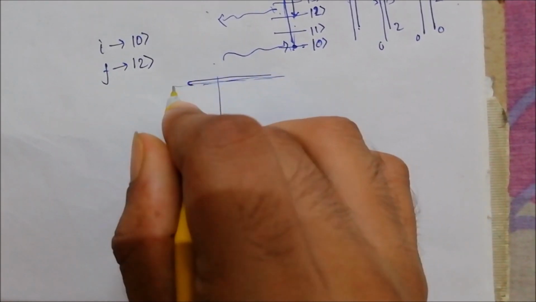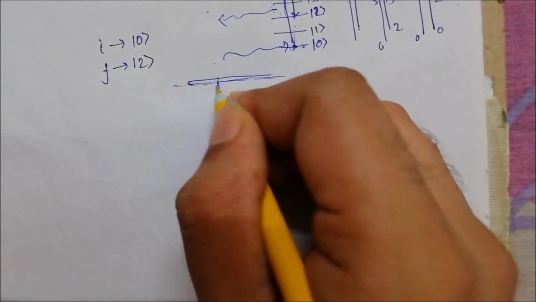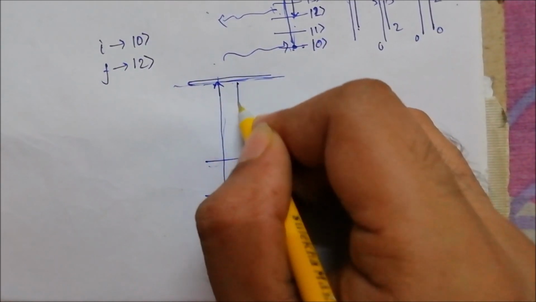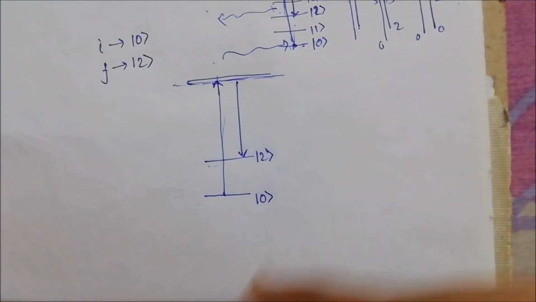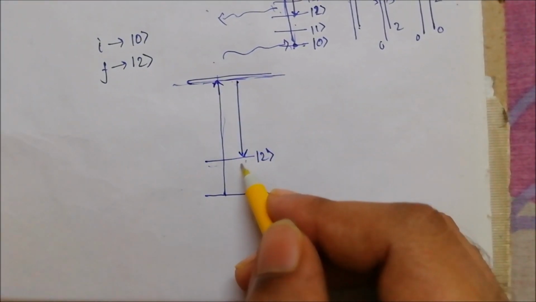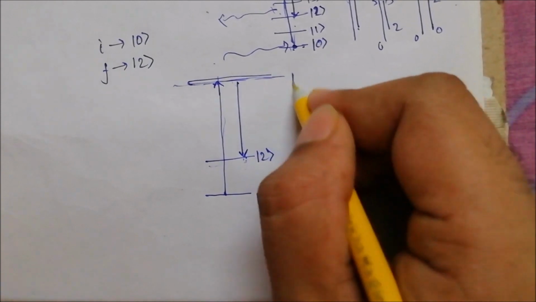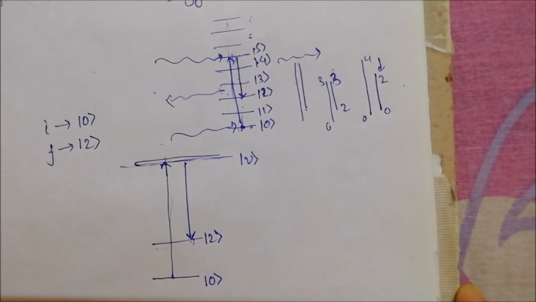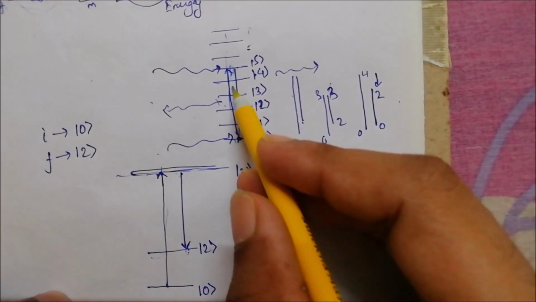So we say that this is not the actual stationary state of the system, and from here it makes its transition back to the stationary state 2, and we say that V is the virtual state. In actuality, in a real situation, this is what is happening.